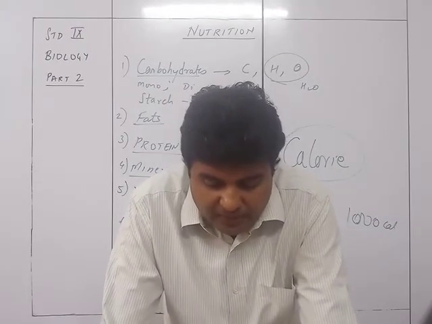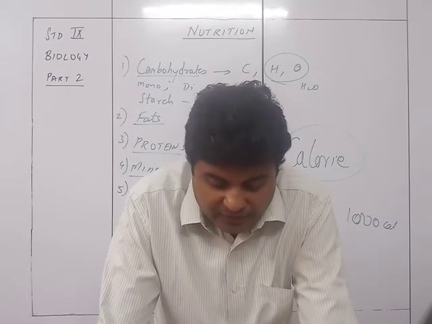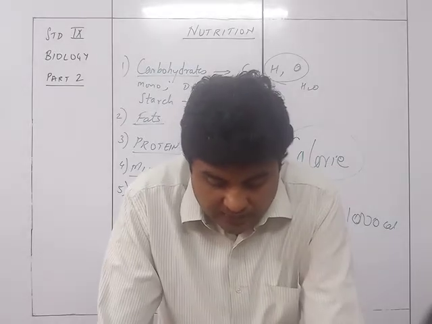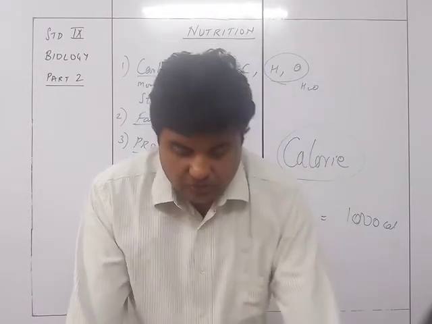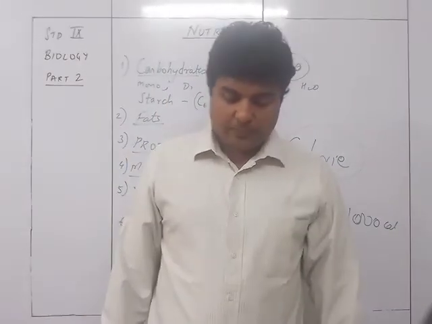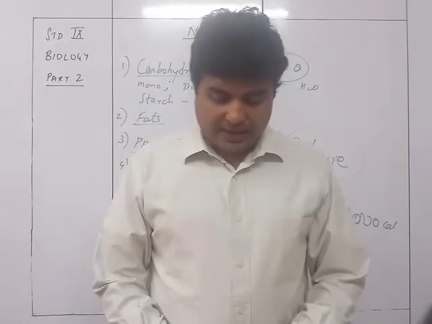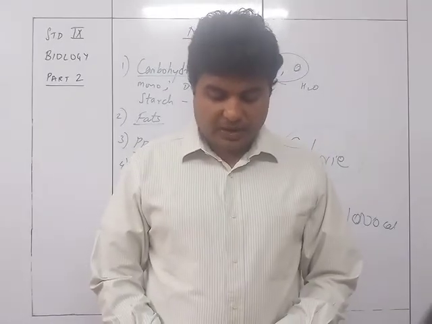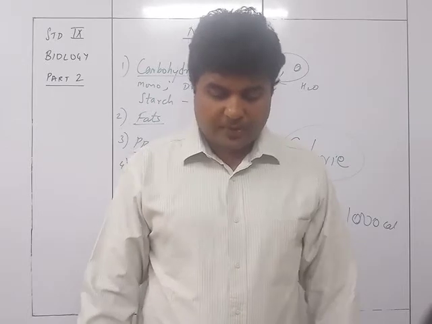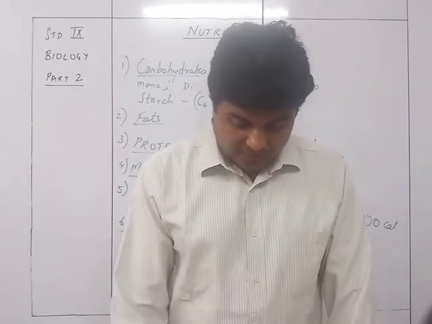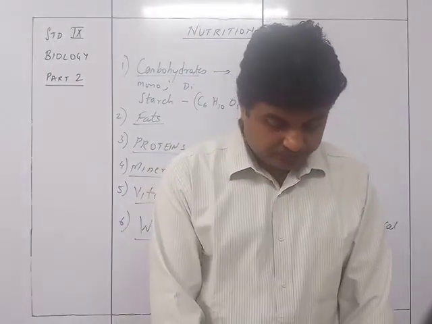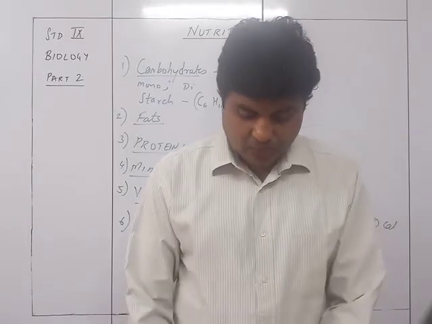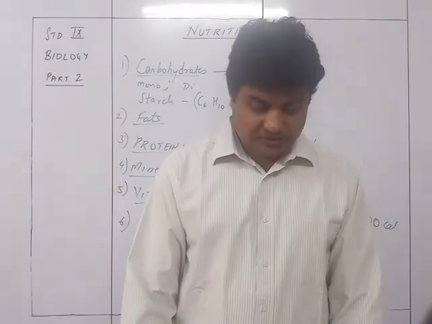Constipation can often be avoided by including sufficient roughage in food. Salads, green vegetables, whole fruits such as guava, along with its seeds, are not only nutritious but also provide roughage. So that was about the balanced diet and the roughage. Yeah, this is the end of the chapter. Quite a small chapter. Yeah, just 2 parts.